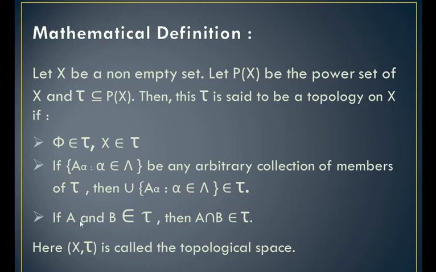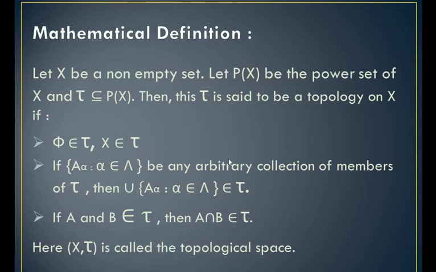Then the third condition is if A and B are any two sets of tau, then A intersection B should also belong to tau. The second property is also known as the property of arbitrary union, and this third property is also known as the property of finite intersection.